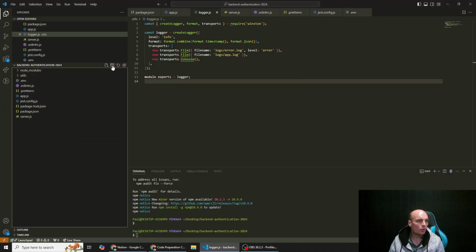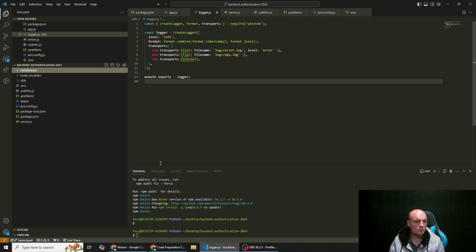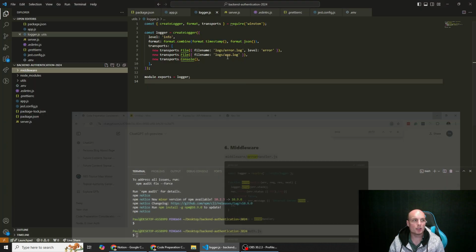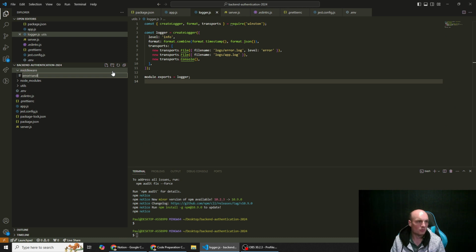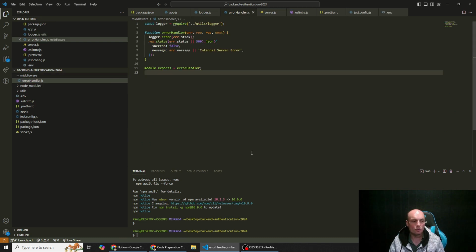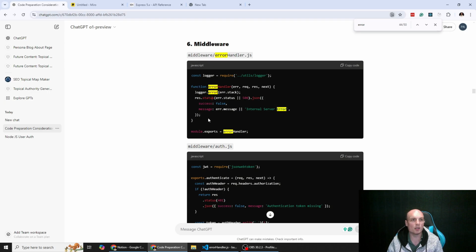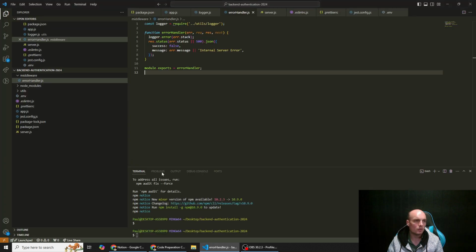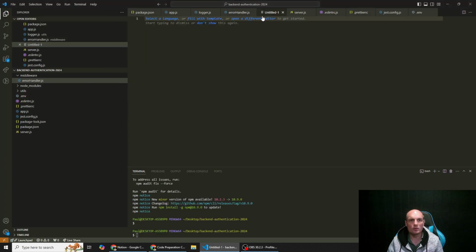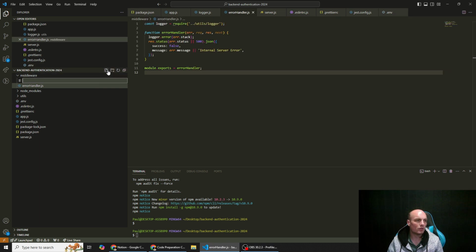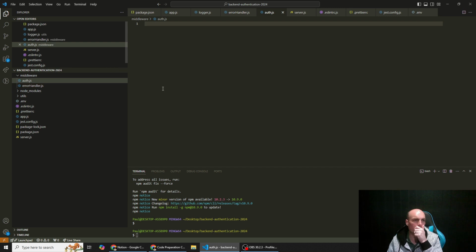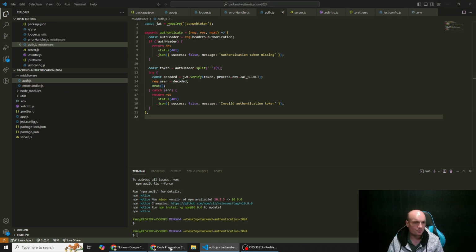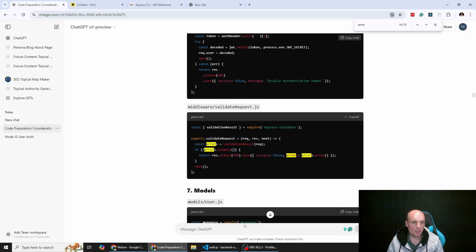So we need another new folder, middleware. And then we're going to call this errorHandler.js. And obviously if you change any of these names, like if you call it errorHandling.js, you need to update wherever that code is imported. And we've also got our auth.js, so we'll install that. Not install that, but cut and paste that, save that. Validator request.